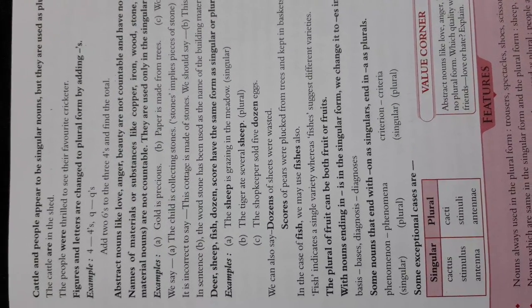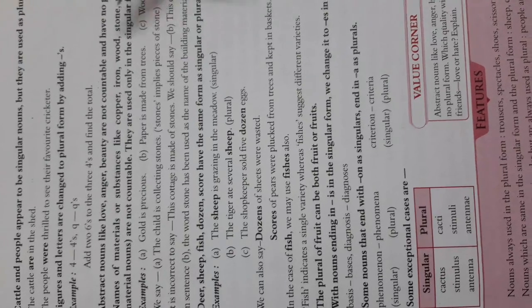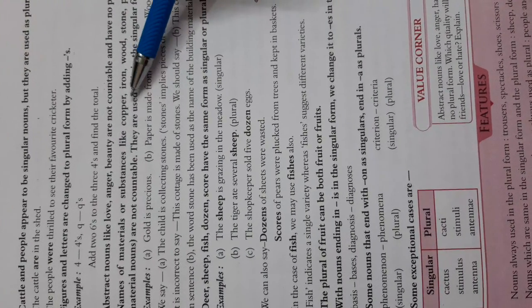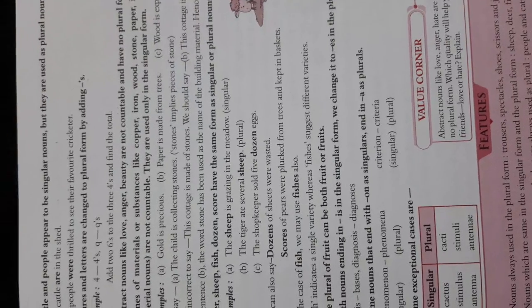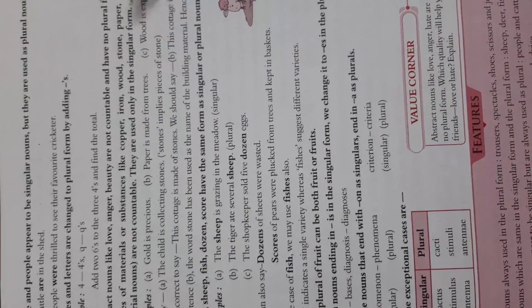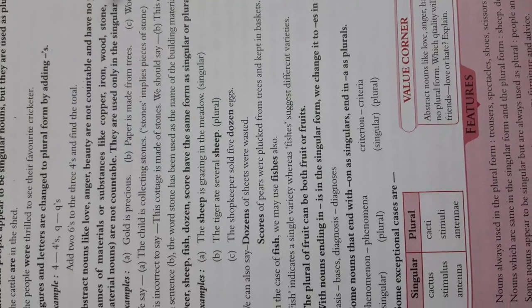They are not countable. We cannot count copper, iron or wood. Understood? They are used only in a singular form.